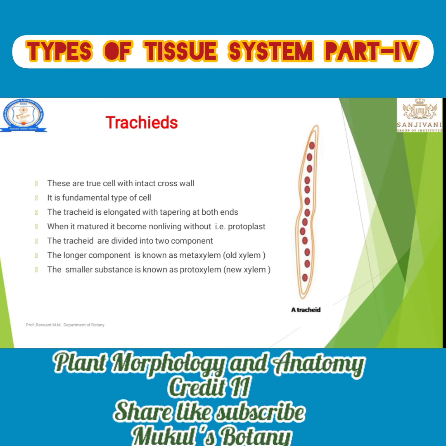But as it matures, the nucleus will be dead and lose its activity. For that purpose the protoplast is completely dead. The tracheid consists of two components, metaxylem and protoxylem. Protoxylem is the newly formed xylem, and metaxylem is the old xylem. In this way, tracheids perform their function.